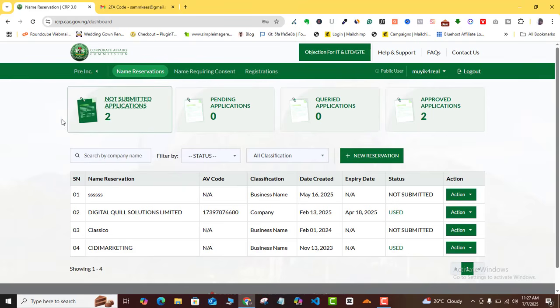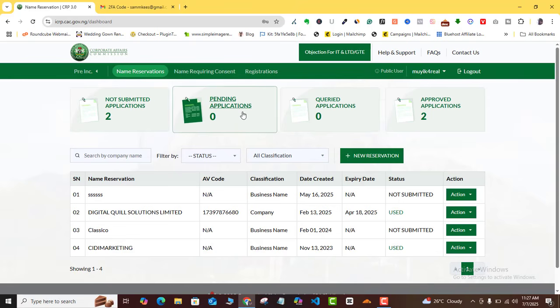You can see here, like I said, one thing you shouldn't worry about is that there is nothing really new about this whole thing. They just changed the way everything was arranged before. It's basically the same thing. So as you can see here, you have the non-submitted button. You know about that already if you are used to CAC applications.